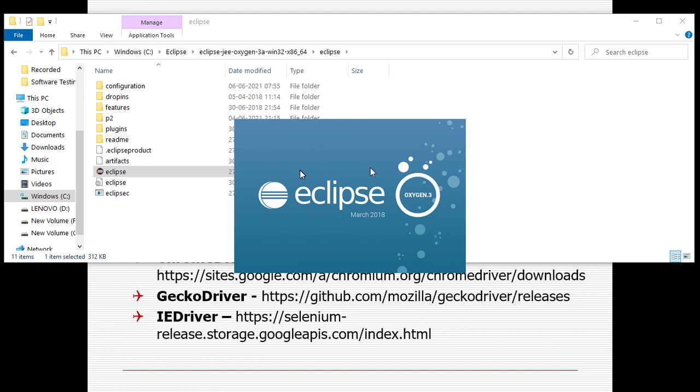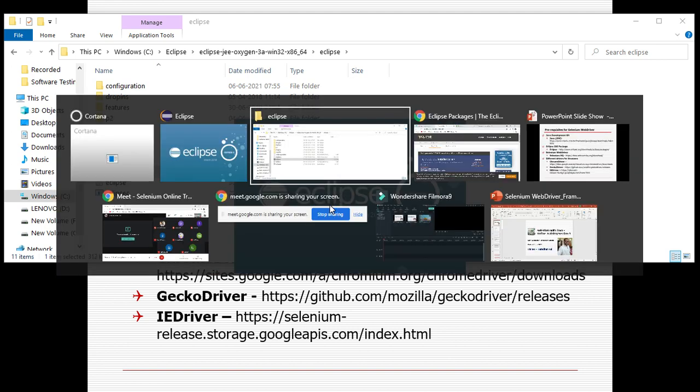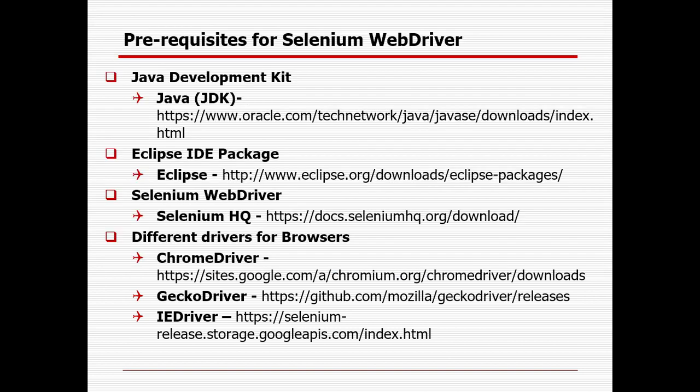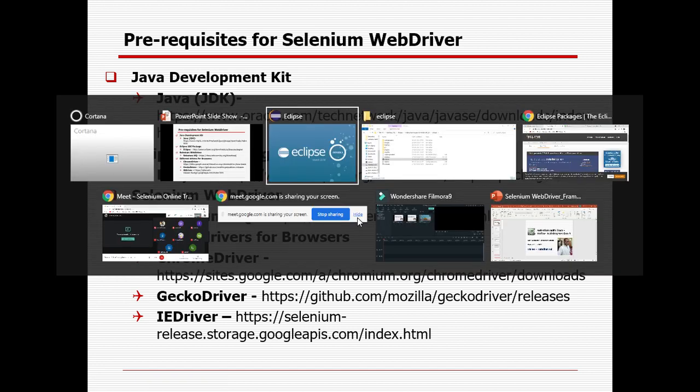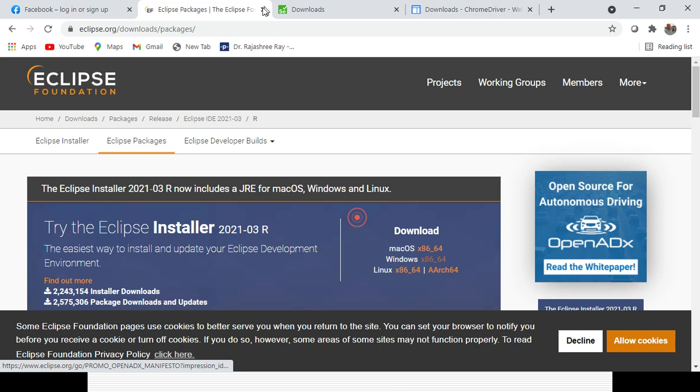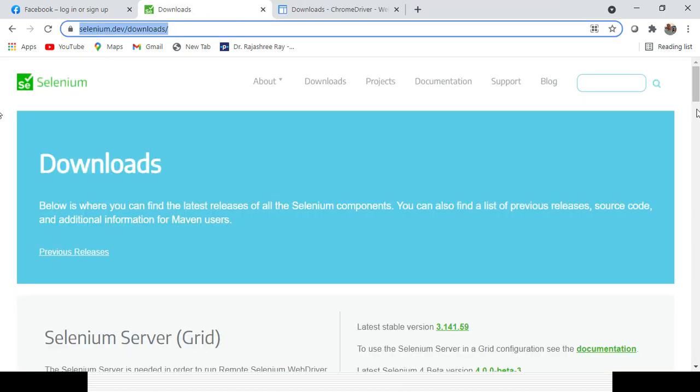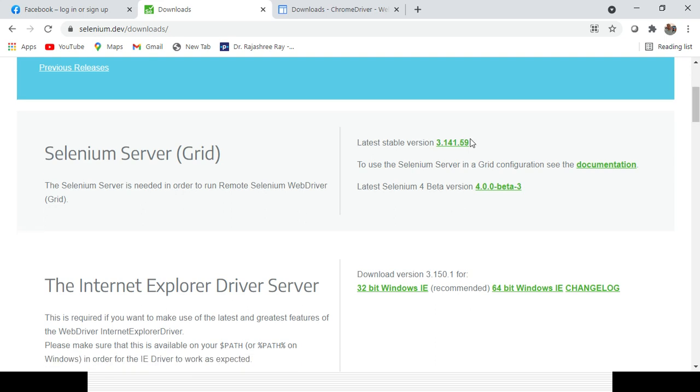So it will take some time for initialization. Then you need to go to download the jar file for Selenium, where we can get all our classes, interfaces, or the methods given by Selenium. So I am closing that options, and this is the path for downloading a Selenium jar file. You can find here the latest stable version. If you click it, the Selenium jar file will be downloaded in your system, and I have already downloaded it here.